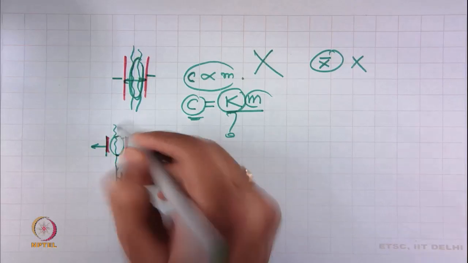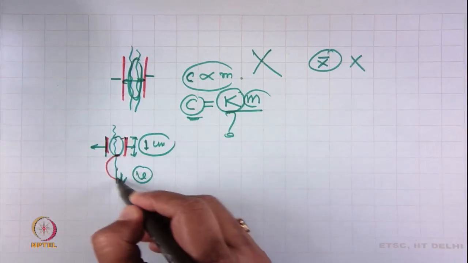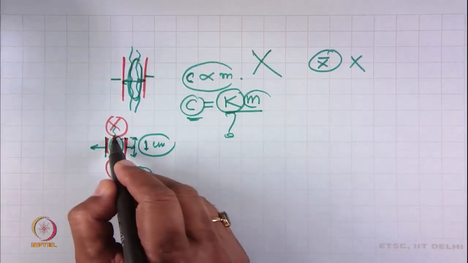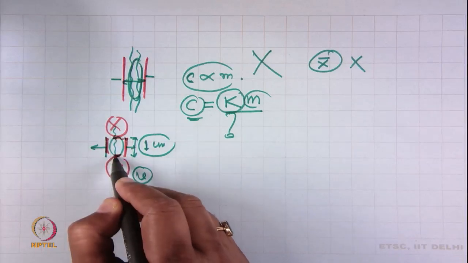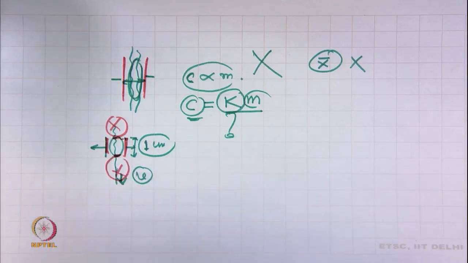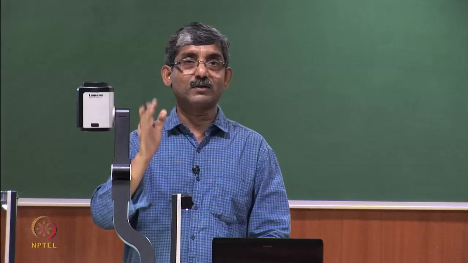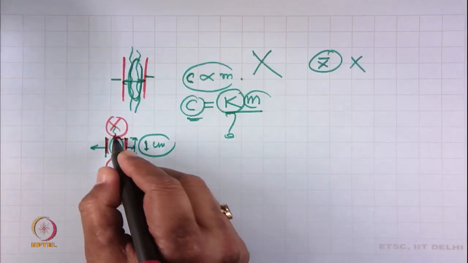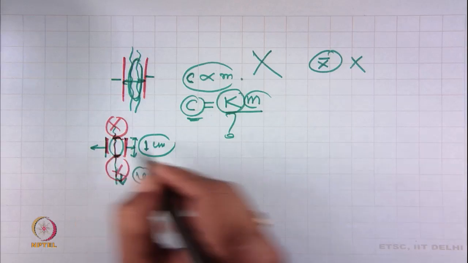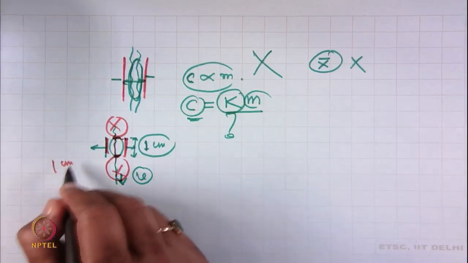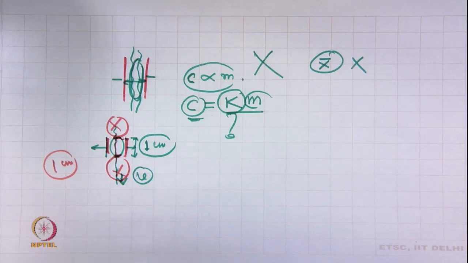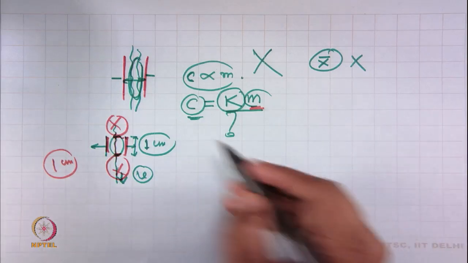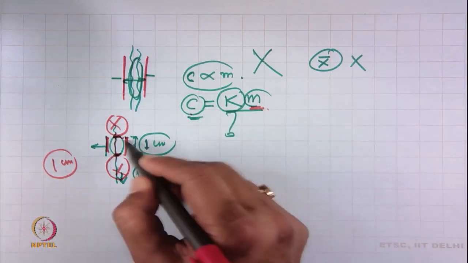C is not taking care of any yarn beyond this; it is only concerned with the yarn within this zone, and the condition is that the yarn, roving or sliver, moves in a straight line. The length is 1 centimeter, which is the unit length, so C is proportional to the mass of this quantity.